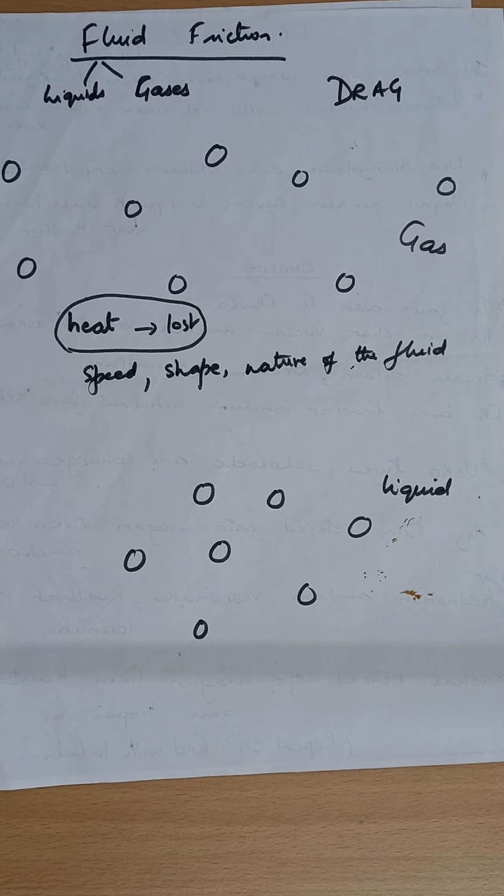So aeroplanes have that special shape. Birds, fish, ships have that special shape. They are designed to have that shape which reduces fluid friction.